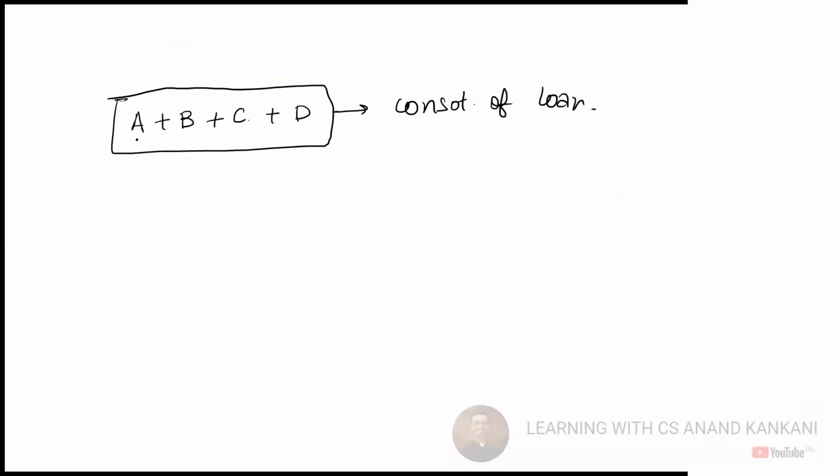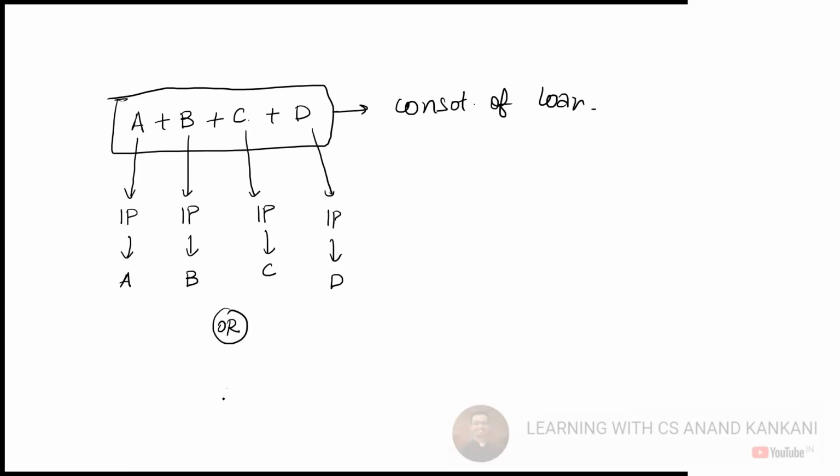Now A can appoint an insolvency professional who is going to represent A. B can appoint another professional who is going to act for B. C is going to appoint another professional who is going to represent C. D is going to appoint another professional who is going to represent D. Or they can have collectively one person who is going to represent all of them.